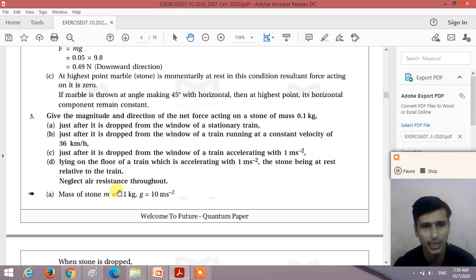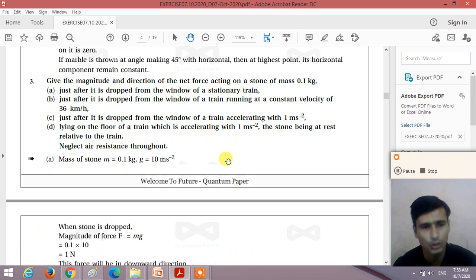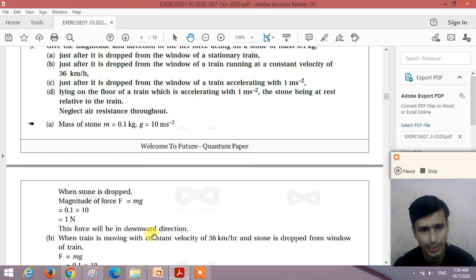So the mass of the stone is m equal to 0.1 kg, and when the stone is dropped, the downward weight force is exerted on the stone, in the downward direction, right? Because here the train is stationary. So the magnitude of the net force F is equal to m into g, right? So we get 0.1 into 10, which is equal to 1 Newton. And the direction of this net force in the first case, just after it was dropped, is the downward direction.